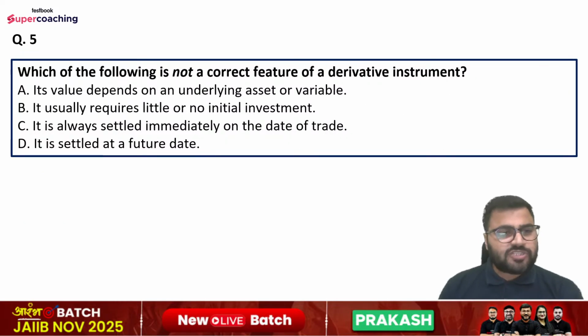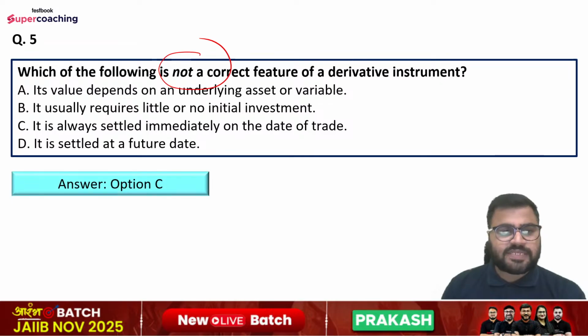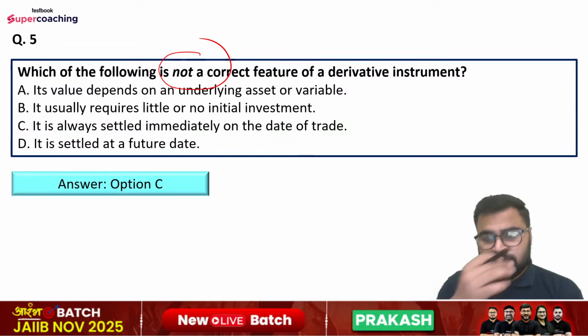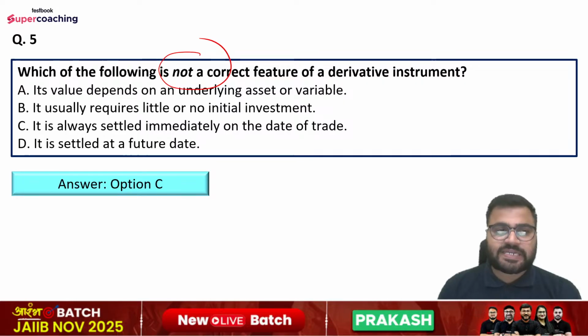Question number fifth, which of the following is not a correct feature of a derivative instrument? Options are its value depends on an underlying asset or variable, it usually requires little or no initial investment, it is always settled immediately on the date of trade, or it is settled at a future date. Guys, read the question carefully. Question is saying that which of the following is not a correct feature, right? So incorrect statement you have to tell. So right answer is option number C, that is it is always settled immediately on the date of trade. This is the incorrect statement.